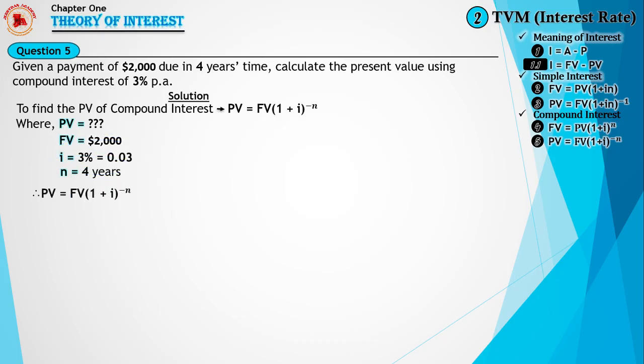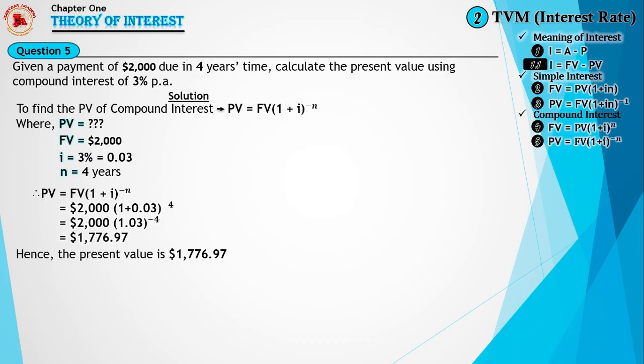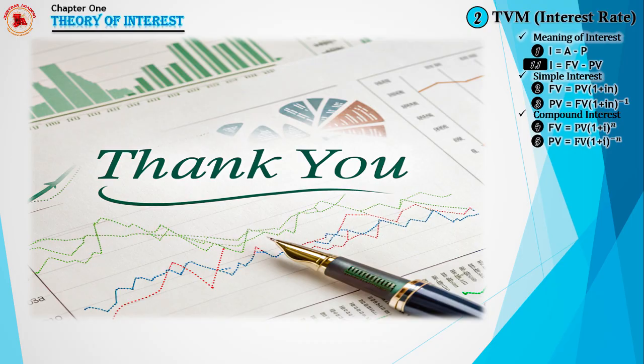So substituting this into the formula, PV = FV(1 + i)^-n, we have $2,000 in the parentheses 1 plus 0.03 raised to the power of minus 4. Evaluating what we have here, we have $2,000, and in the parentheses 1.03 from the addition of 1 plus 0.03, all raised to the power of minus 4. Now using the calculator, we punch 2,000 times 1.03 raised to the power of minus 4, and that will give us 1,776.97 approximated to 2 decimal places. Hence the present value is $1,776.97. Therefore the PV is equal to $1,776.97. We have come to the end of this lesson.